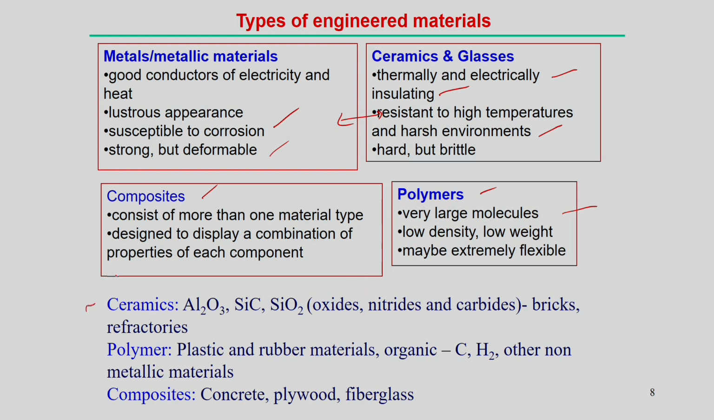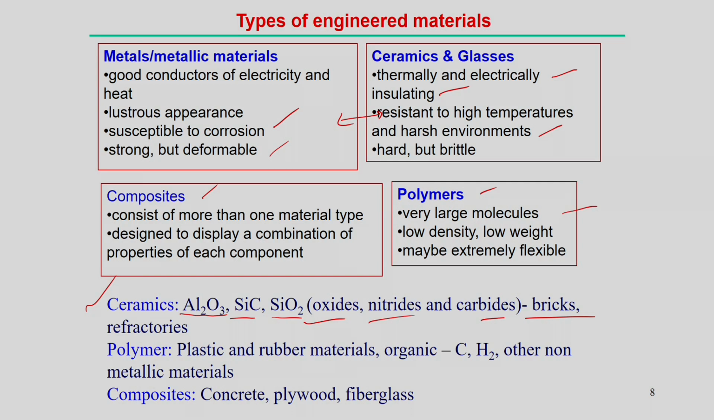Now, for ceramics, an example is a combination of metals and non-metals. Pure aluminum is a metallic material, but aluminum oxide is a ceramic. Silicon carbide and silicon dioxide are all kinds of ceramic materials. Basically, oxides, nitrides and carbides are normally ceramic materials. For applications, you can find ceramics in bricks, tiles and refractories.